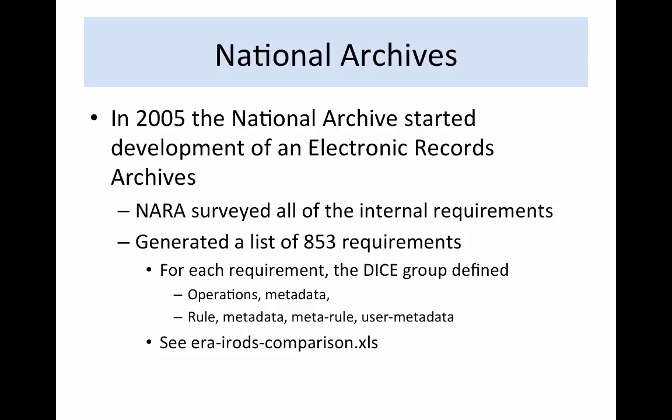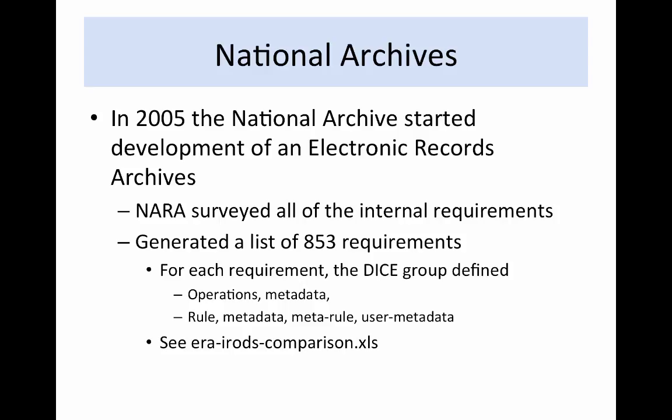NARA surveyed all of the internal requirements that they were enforcing for hard copy records and generated a list of 853 requirements. A document that analyzed these requirements is the spreadsheet in the Sakai Resources Repository, ERA iRODS comparison.xls. For each NARA requirement, the essential components of a policy to automate the task was defined. This included rules, the operations used by a rule, the metadata needed for the operations, and information needed about the users, the records, and the rules.